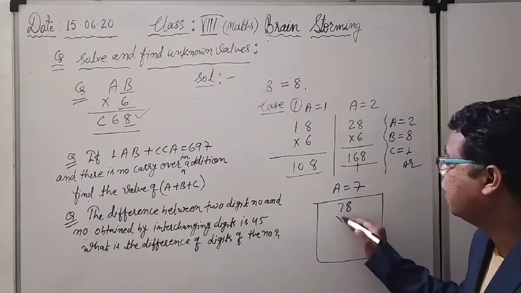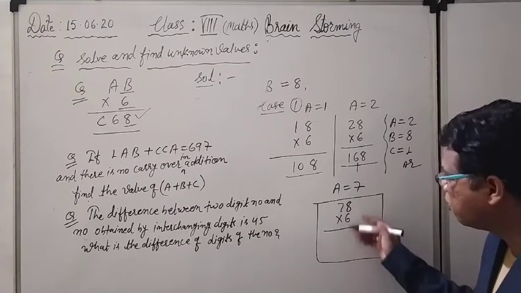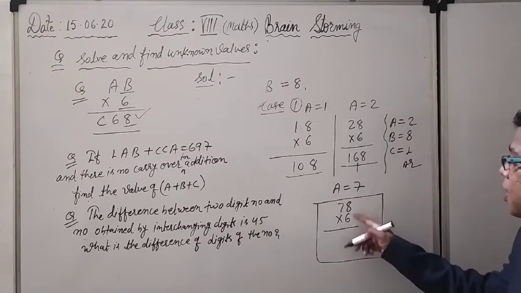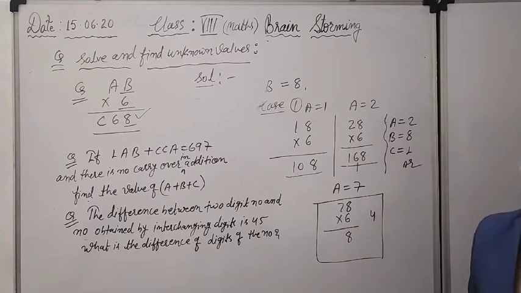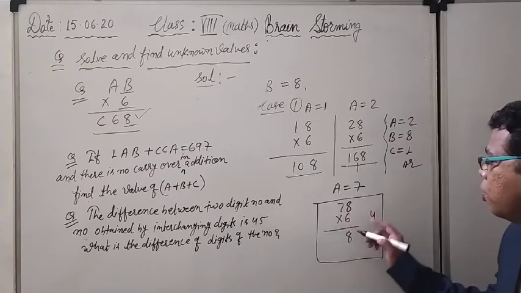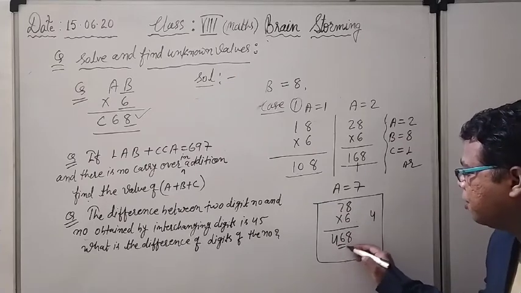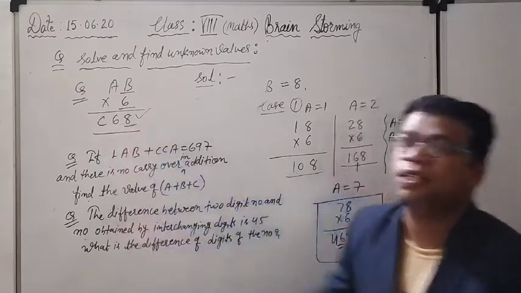7 8 into multiply by 6. Here also the things will be the same. Look here: 6 times 8 is 48, carry 4. 6 times 7 is 42, plus 4, again 46. Match. The middle digit should be 6. The middle digit is again 6.